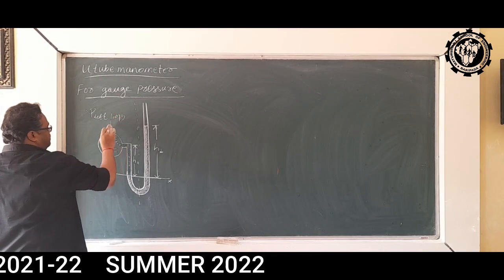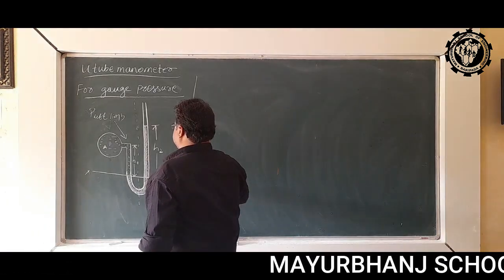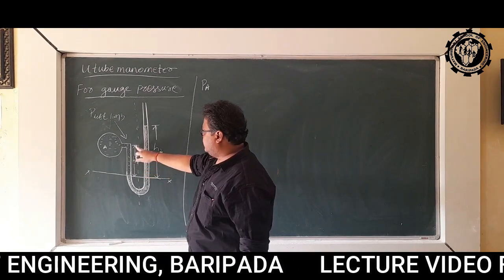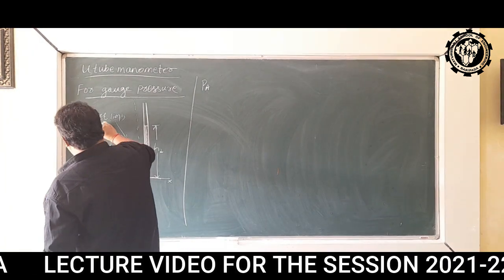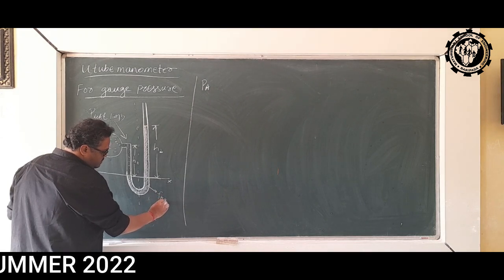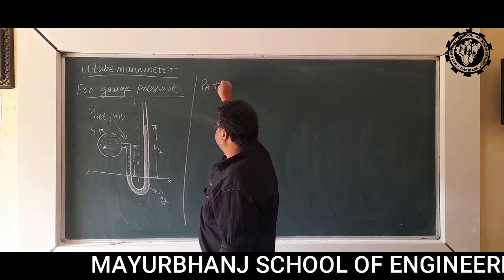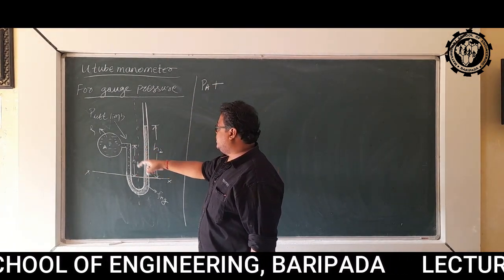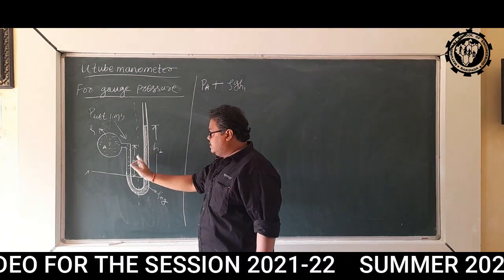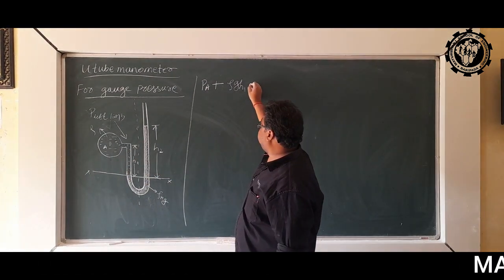Left limb. So pressure in the left limb is equal to how much? PA, the pressure here, and due to this column, let the density of the fluid be rho, and the density of mercury be rho Hg. So pressure in the left limb will be equal to PA plus the pressure due to this column of liquid, that will be rho G H1. Then there is no more pressure in the left limb, so we will move on to the right limb.